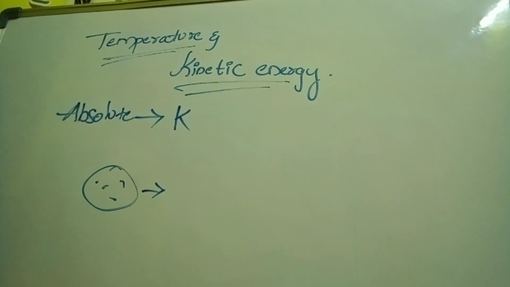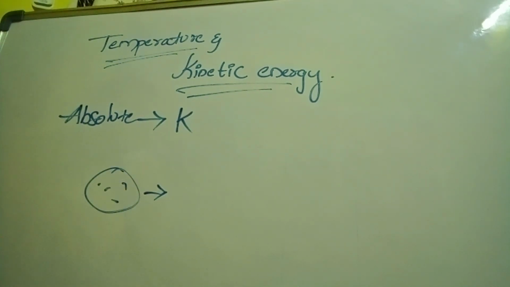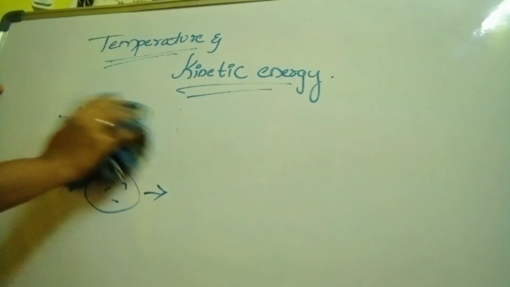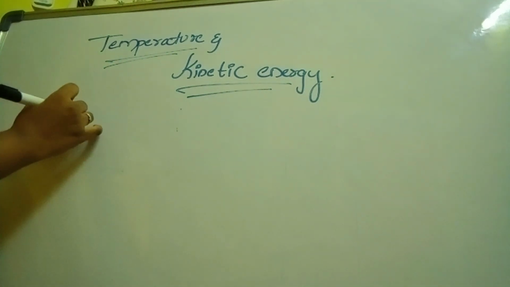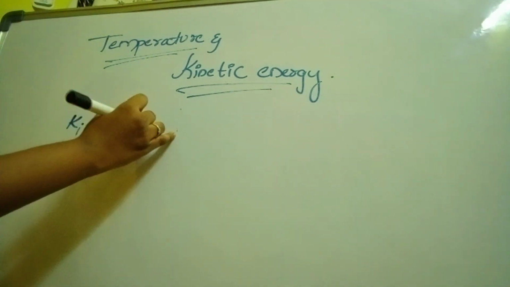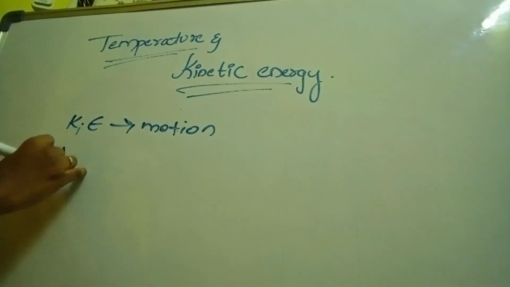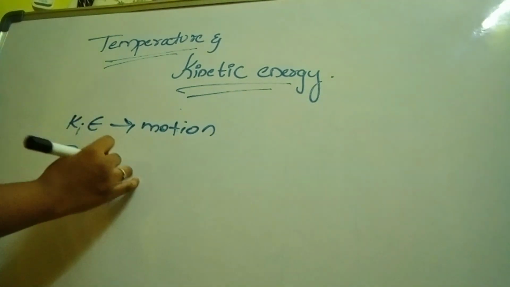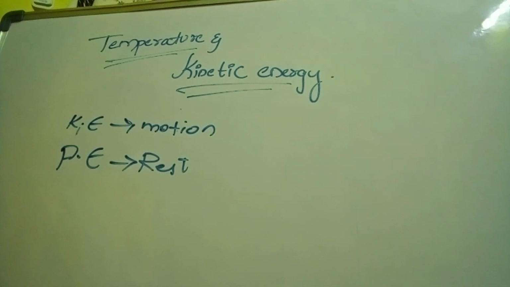Many of you may have a doubt: what is meant by kinetic energy? Kinetic energy means when the body is in motion, it has kinetic energy. Potential energy means when the body is at rest, it has potential energy.